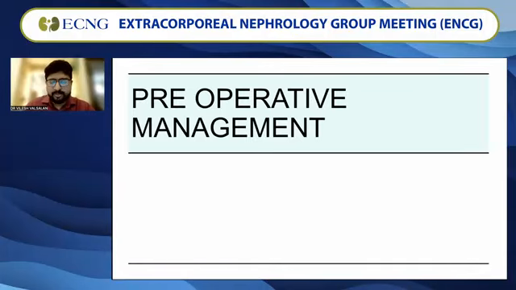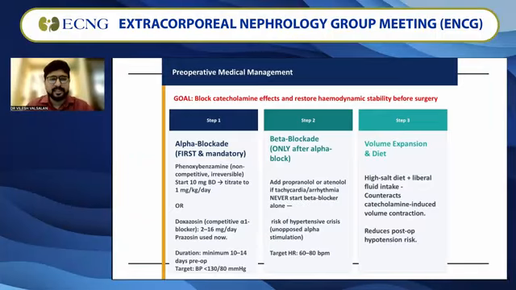And the most important part comes in the pre-operative management. The goal is to block the catecholamine effect and restore hemodynamic stability before surgery. The gold standard for this is to have alpha blockade first, and it is mandatory. The basic idea is to override the excess catecholamine activity, not by giving a beta blocker first. So phenoxybenzamine starting at 10 mg BD, titrating to 1 mg per kg per day, or doxazosin. Most endocrinologists nowadays use prazosin. Duration is a minimum of 10 to 14 days pre-op.